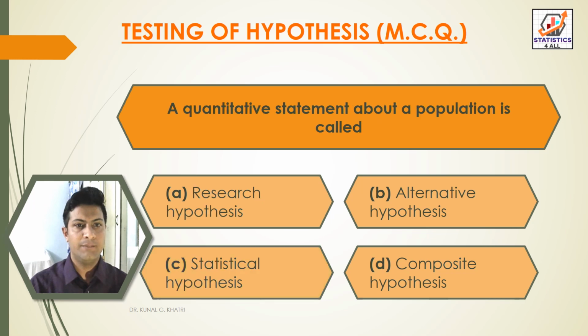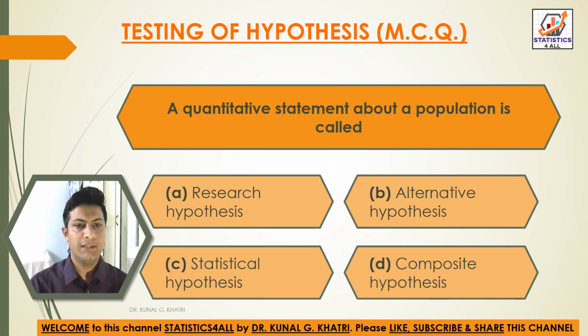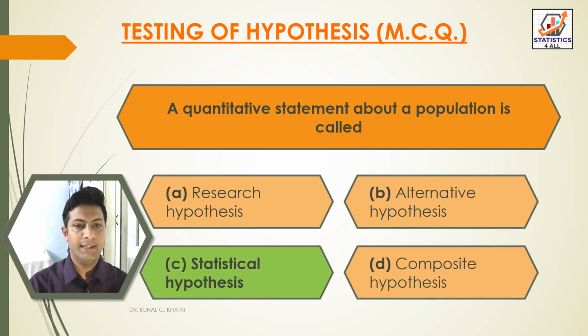Next question, a quantitative statement about a population is called option A research hypothesis, option B alternative hypothesis, option C statistical hypothesis, option D composite hypothesis. So here we have answer option C statistical hypothesis. A quantitative statement about a population is called statistical hypothesis.